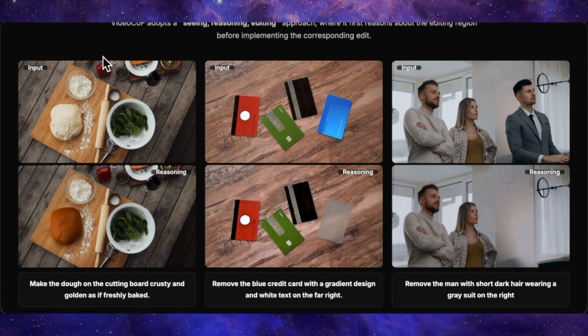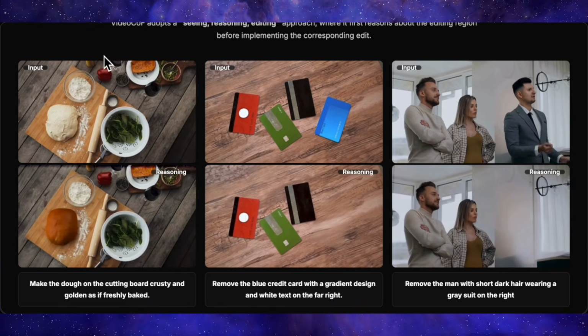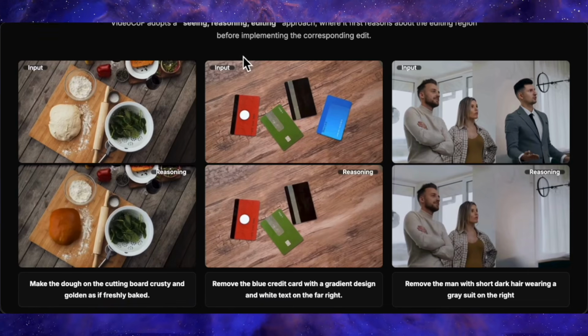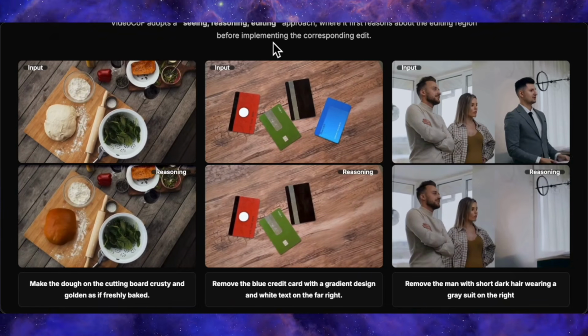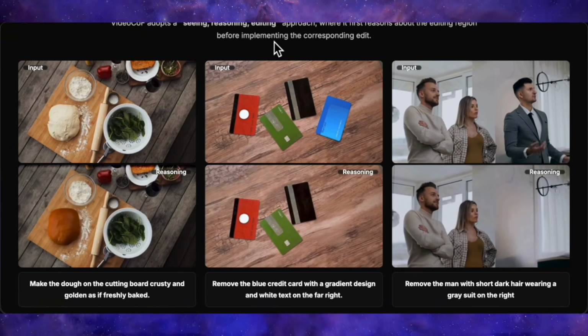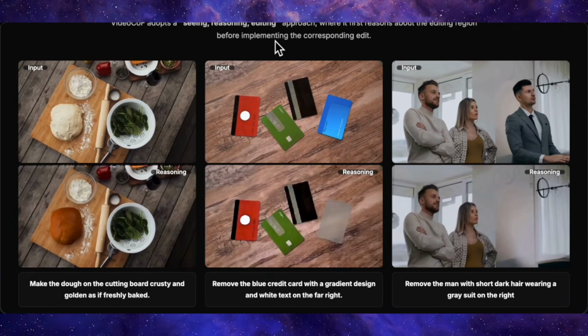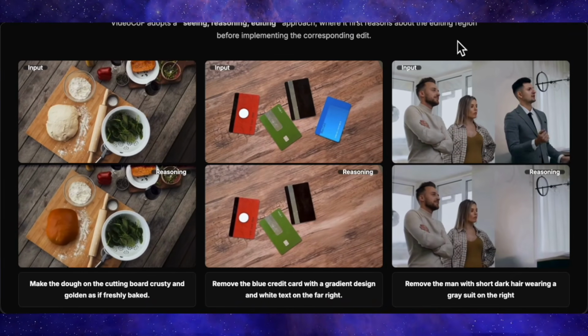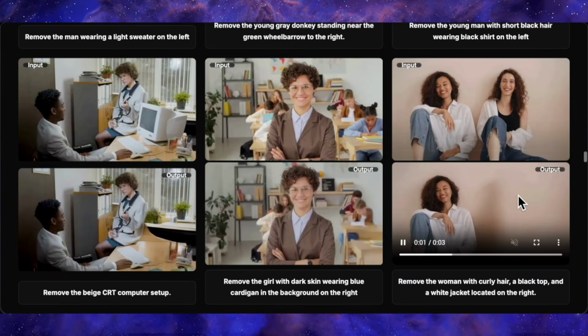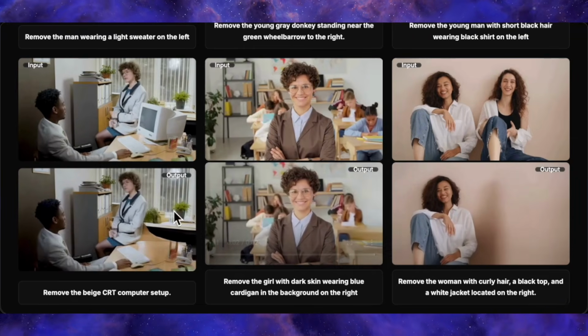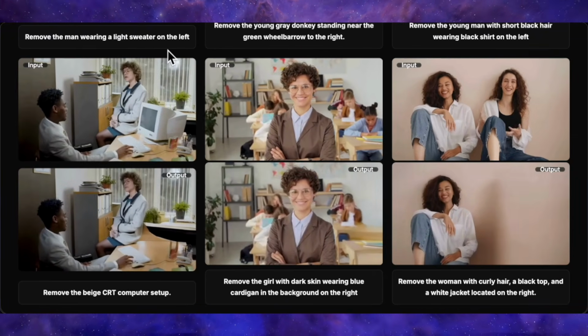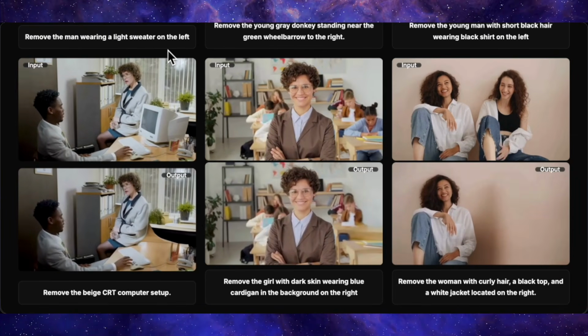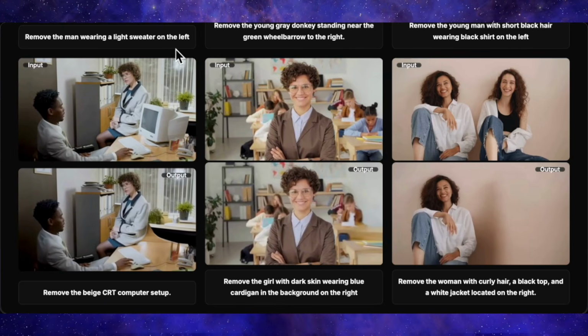In another video with 4 credit or debit cards on a table, the model removes exactly one specific card in the edited version. And in a 3-person standing shot, it erases one of the people so that only 2 remain with no obvious in-painting artifacts. It can do object removal on more complex stuff too, for example, removing a monitor from a desk or deleting a specific character from a crowd while keeping lighting and motion consistent across frames.